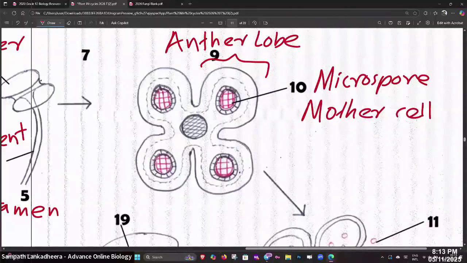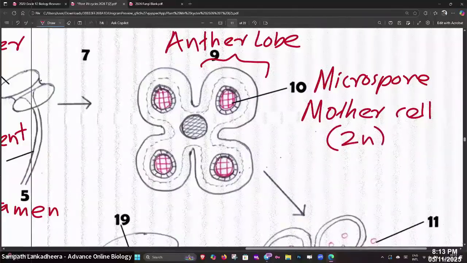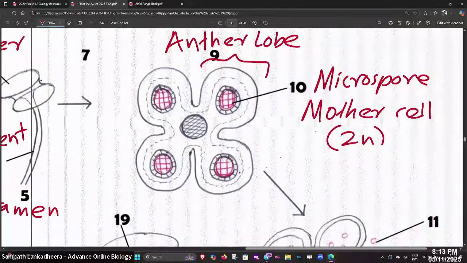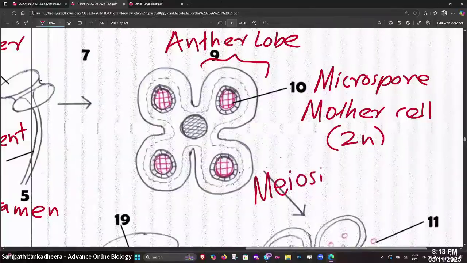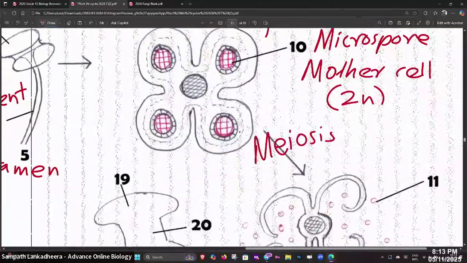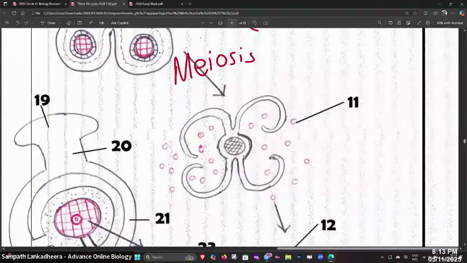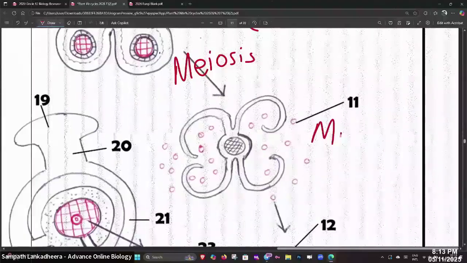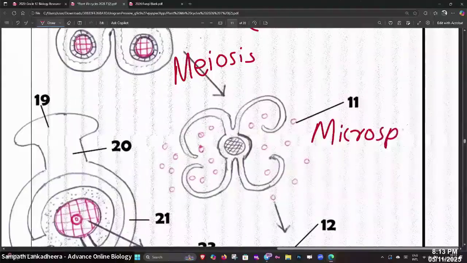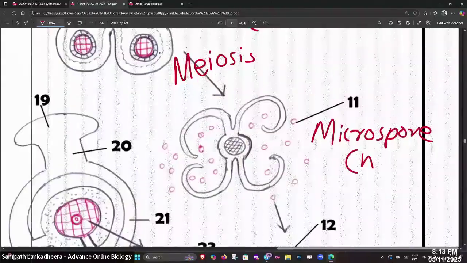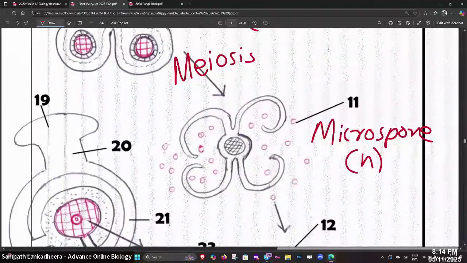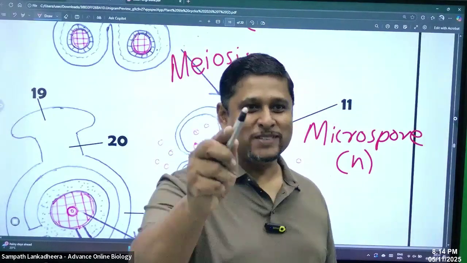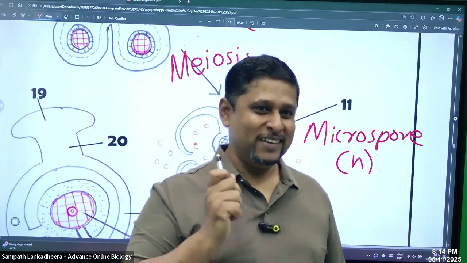What is the ploid level of these cells, people? 2N. 2N cells. So what happened to those cells? They undergo meiosis. What is the result of meiosis? It forms microspores. What is the ploid level? Haploid. It is a haploid cell, microspore. Right? It forms the haploid microspore.